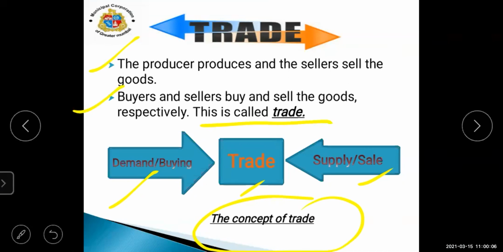Okay, so with this, please keep these two arrows in your mind. For trade, there should be two arrows in this way. Two arrows of trade are there, buyers and sellers. We can say this is a clue you can keep in your mind. Two arrows, trade. Two arrows, trade.